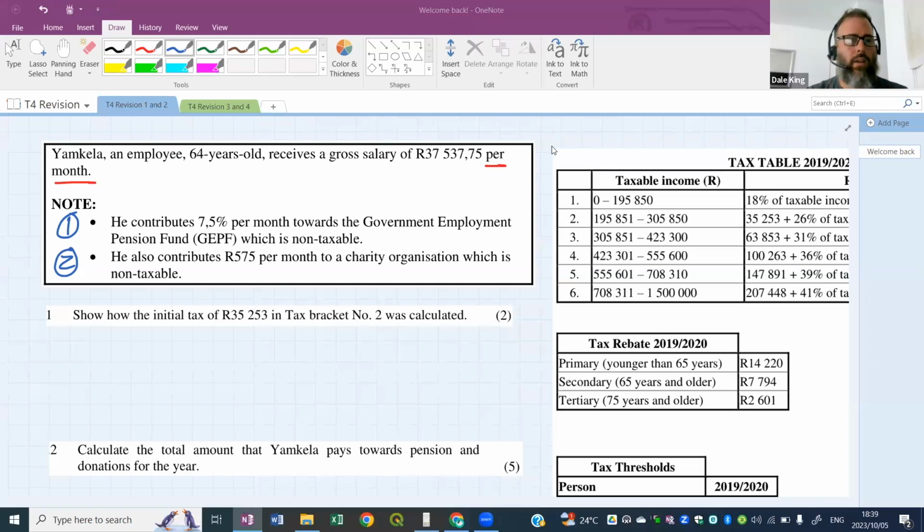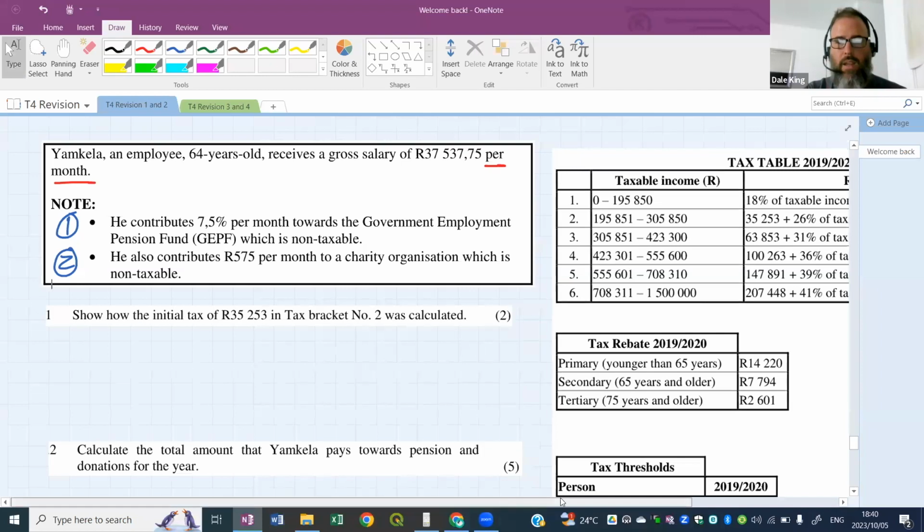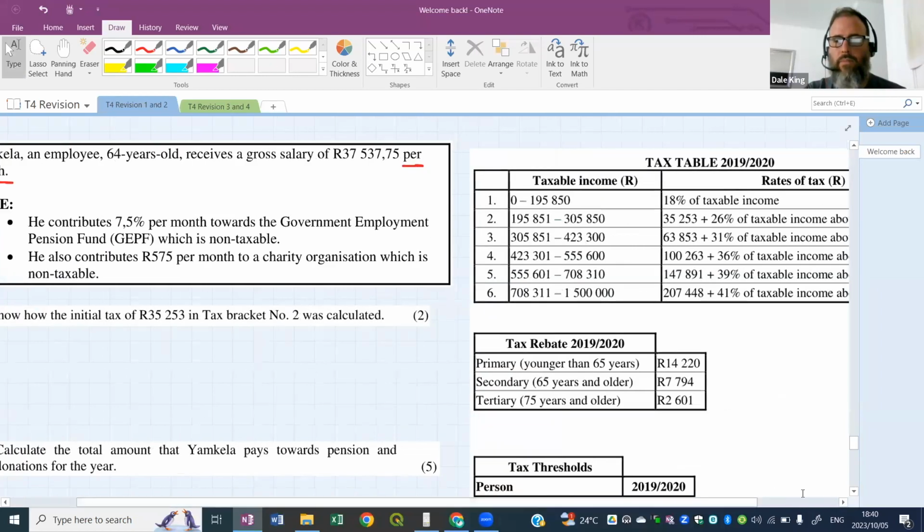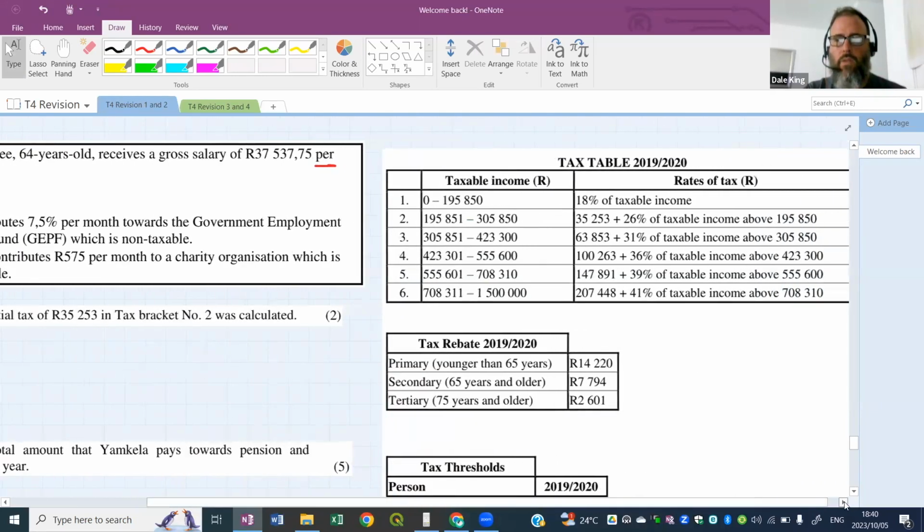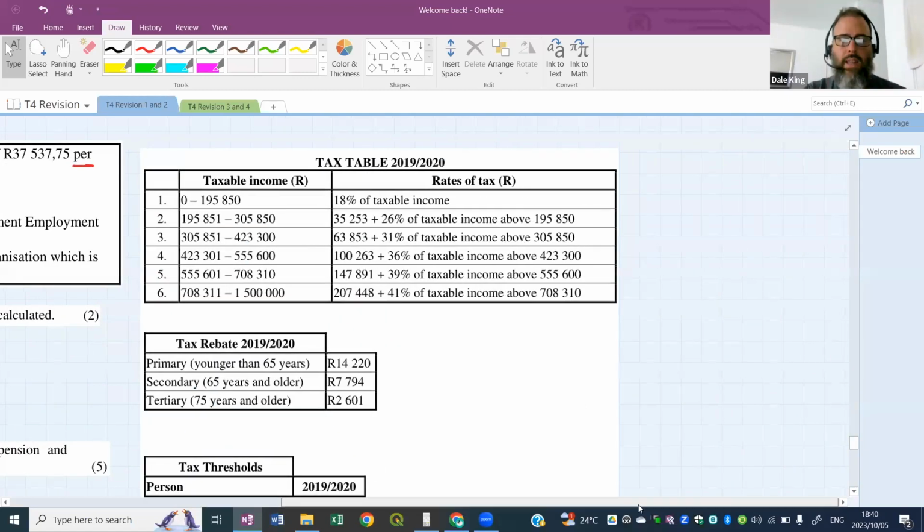All right, here we go. Question one. Show how the initial tax of 35,253 in tax bracket number 2 was calculated. I remember the matrix when they came back from trials mentioned that they had a question like this.